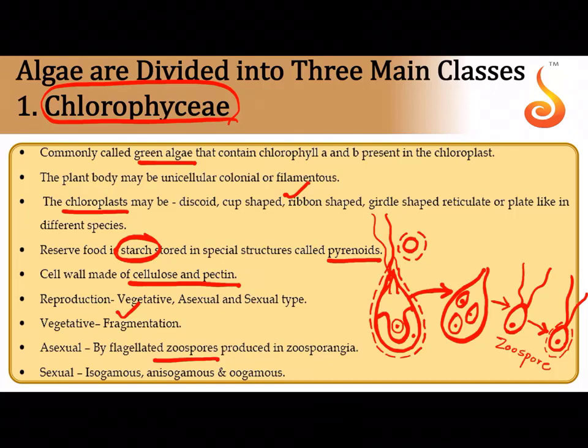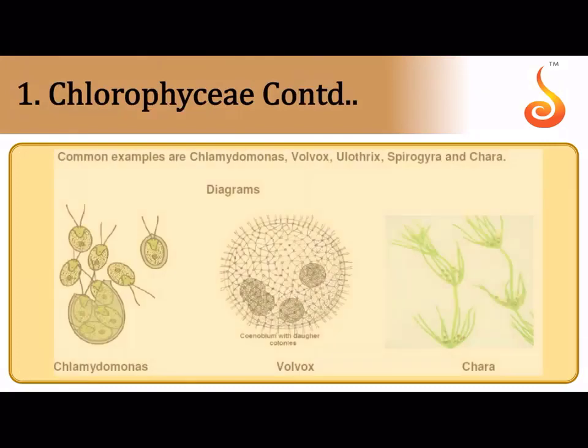Then sexual reproduction is isogamous, where I told you the male and the female gametes are alike, or anisogamous, where there is some difference between the two. Oogamous is where the female gamete is a large egg, or oogamete, and the male gamete is motile and flagellated.